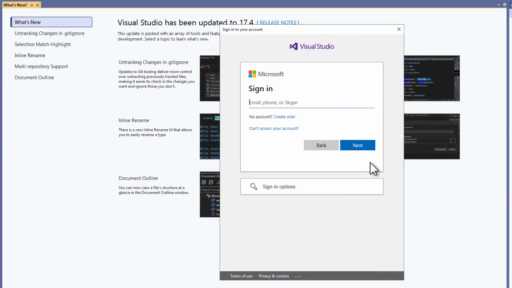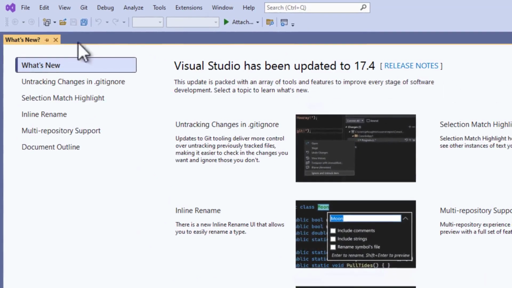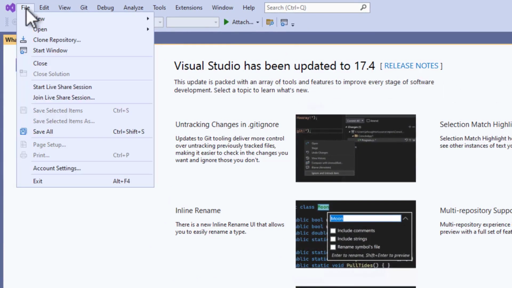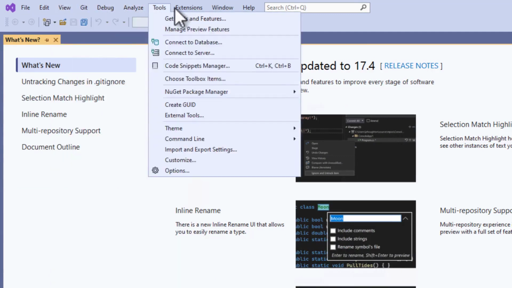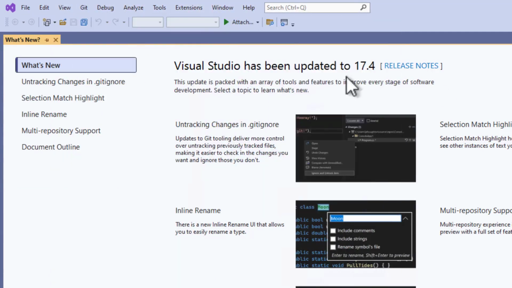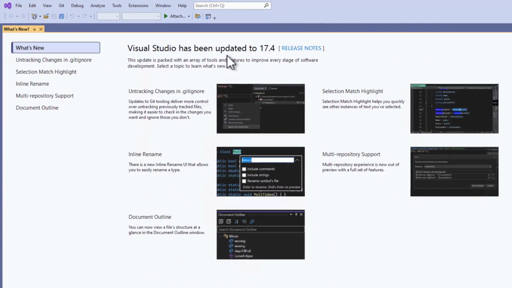If you decide to sign in, I would recommend using your existing Microsoft account. On the top left, you have all the menu options. Don't get overwhelmed, we will learn about the most important menus throughout this course together. However, we want to make sure the development environment is correctly installed and works as expected.